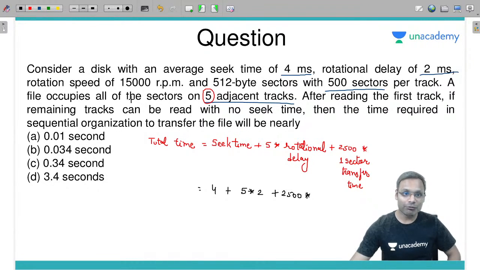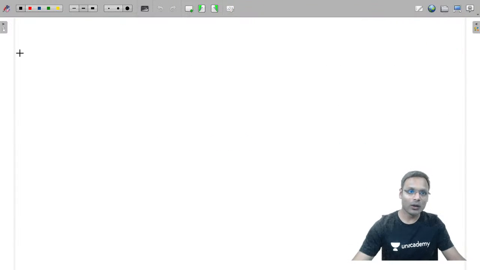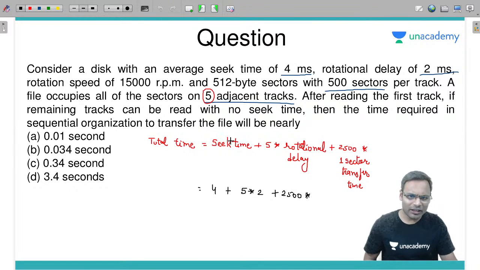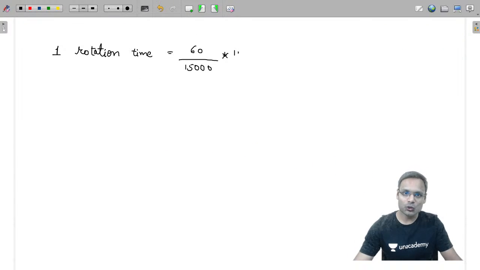So from 15,000 rpm I'll have to calculate the time of 1 rotation. Let's calculate 1 rotation time. For 1 rotation, how much time? 60 seconds is for 15,000 rotations. So 60 seconds divided by 15,000 is the rotation time in seconds. But I'll have to calculate this in millisecond. Why? Other values are also given in millisecond. That's why, multiplying by 1000, it becomes 4 millisecond.